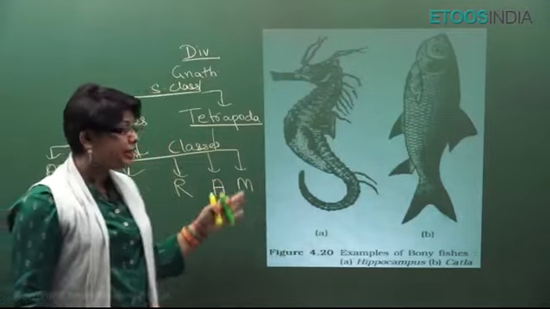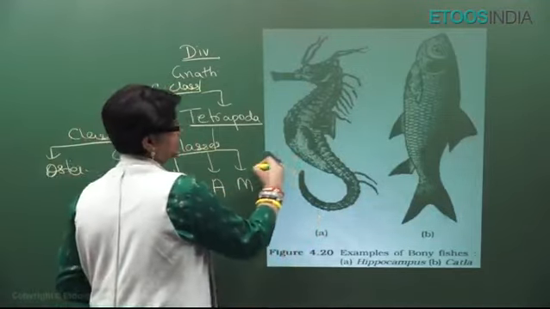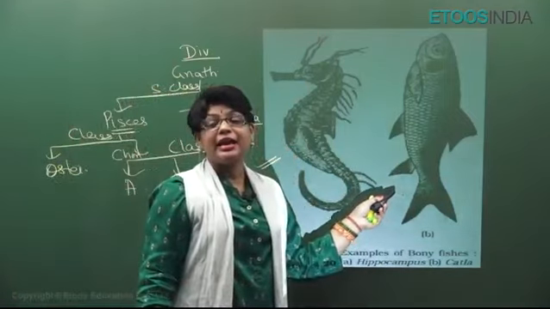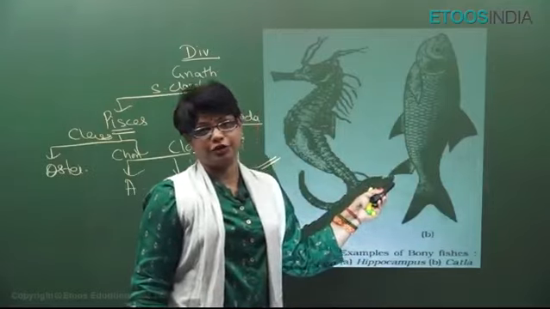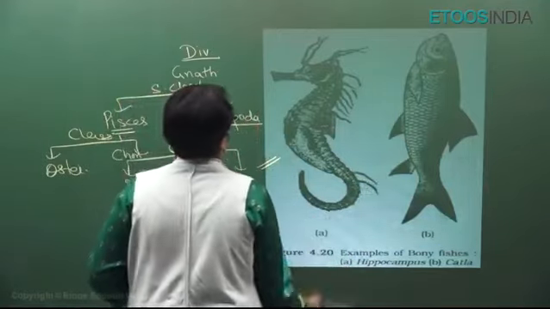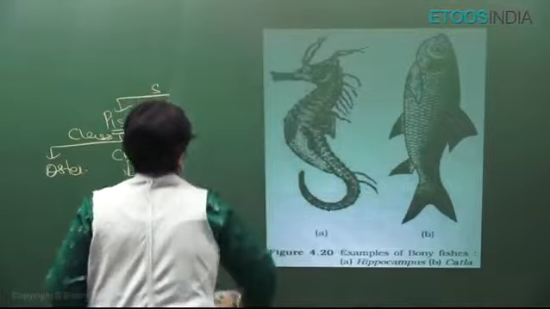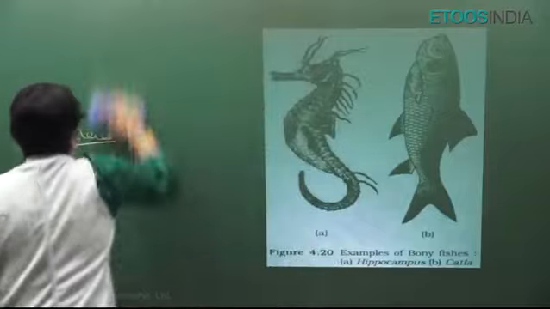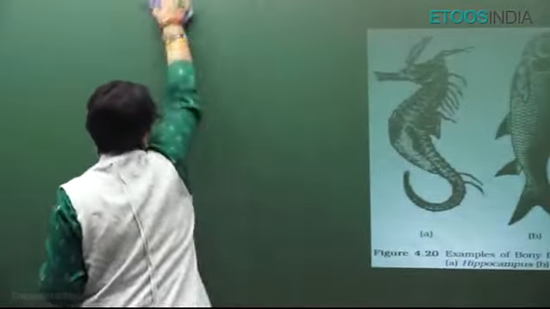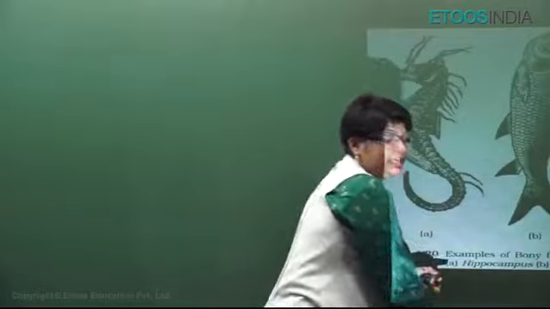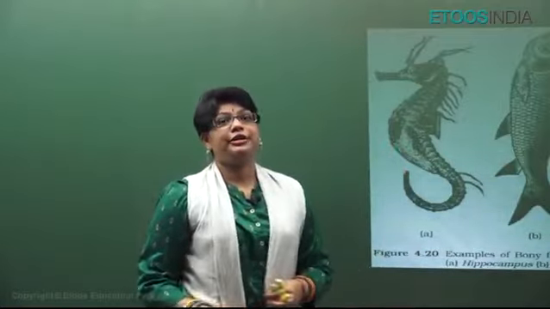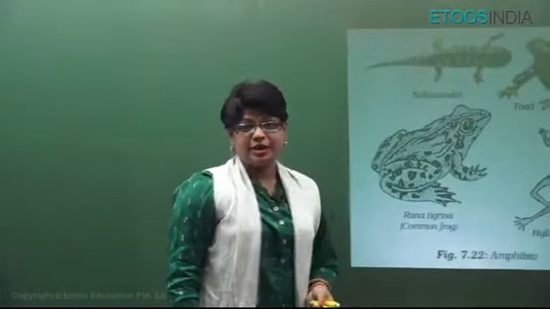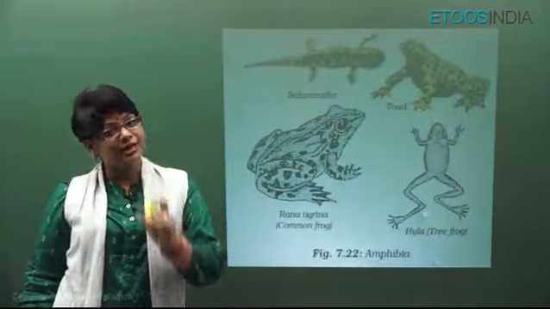Alright. Here they have given 2 examples. One is Hippocampus, the seahorse. This is a marine bony fish, whereas this is Catla, an edible bony fish. This is a freshwater fish, which the fisherman catches from the freshwater and is then eaten. Catla, Rohu, Magur. The names of aquarium fishes are also very, very important, like Betta, which is the fighting fish, Anguilla, which is eel, then we have Pterophyllum, angelfish, etc. Now, this is Amphibia, the class of superclass Tetrapoda.